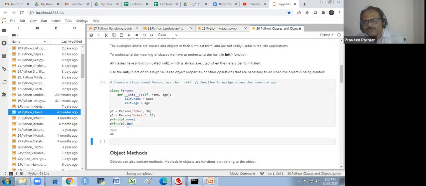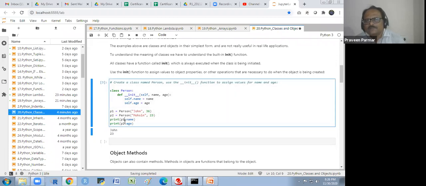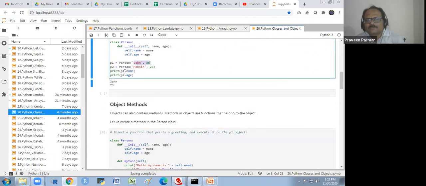P1 dot name, and P2 dot age I have taken, so P2 age is 23, and it is giving me 23. In this way I could assign the values, name and age, create this object and then print it.